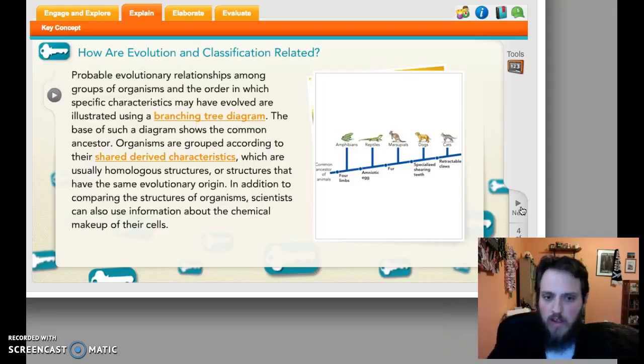Organisms are grouped together according to their shared derived characteristics, which are normally homologous structures. Lots of words, right? So the things that are similar between different species are their shared derived characteristics. Homologous structures are structures that are the same, at least in form, across different animals.